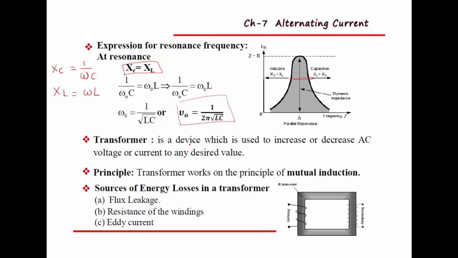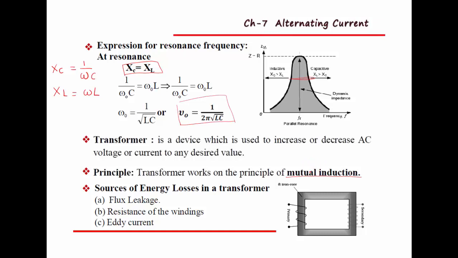A transformer is a device which is used to increase or decrease AC voltage or alternating current. We can convert high alternating voltage into low alternating voltage, or low alternating voltage into high alternating voltage, using a transformer. This transformer works on the principle of mutual induction. About mutual induction we have studied in the electromagnetic induction chapter.